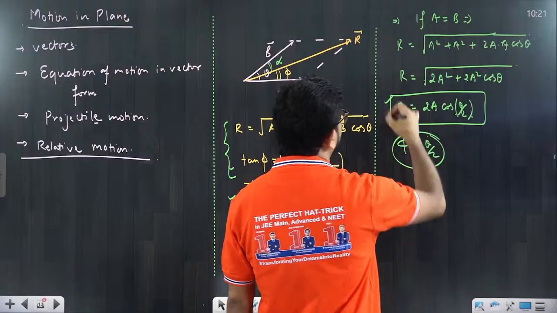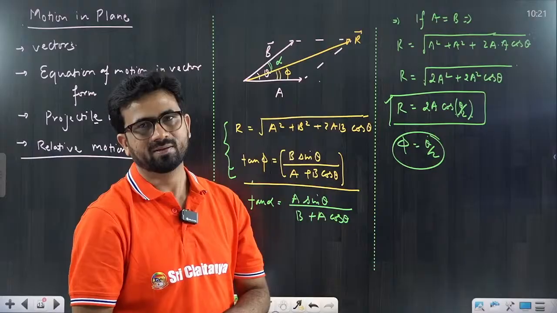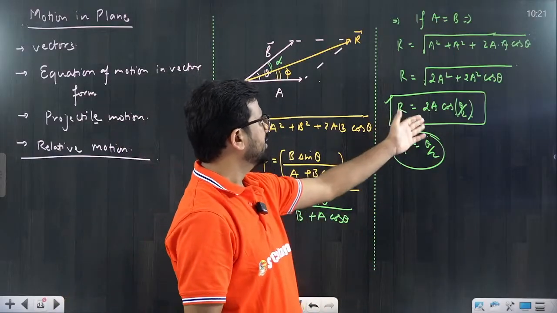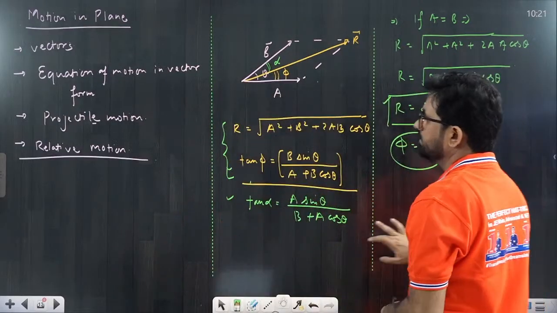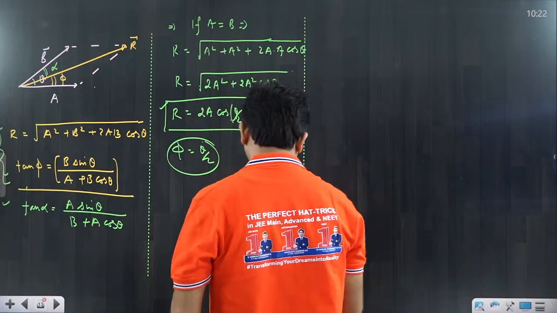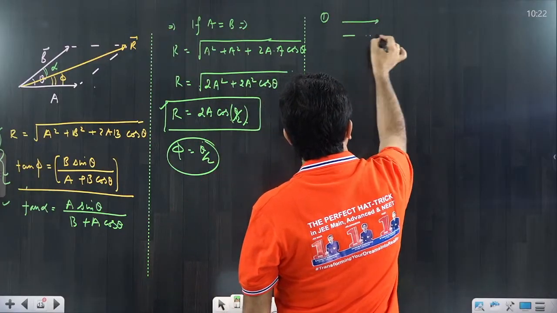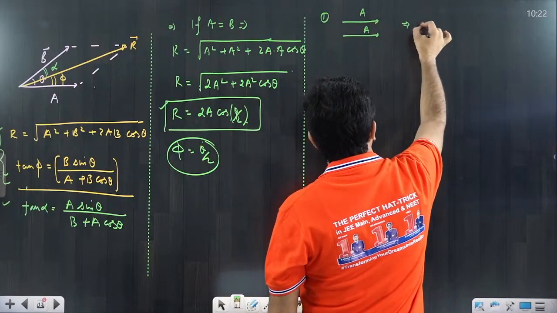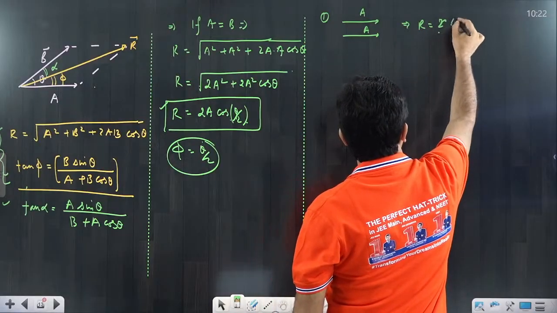So if the vectors are equal, the resultant lies between them along the angle bisector. The angle is equal to theta by 2, and the resultant is equal to 2A cos theta by 2, which we are using. Based upon this, there are some important results we use for our calculation. Try to understand, very simple. Suppose there are two vectors, this vector is A, and this also has magnitude A. If I ask you what the resultant is, the resultant would be 2A. A very simple result that you have to use.